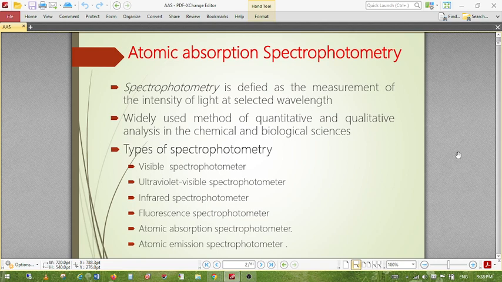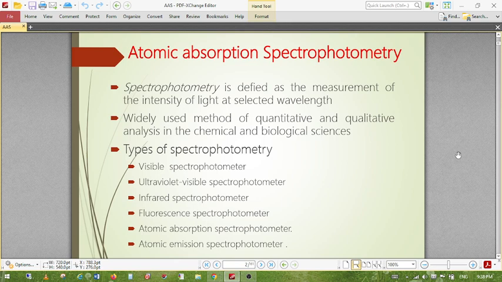Then next is the electrode discharge lamp, and this consists of an evacuated tube of the material, meaning whichever material we want, for example if we want to measure sodium then we will use a sodium metal lamp, and if we want zinc then we will use zinc. So this is the advanced version of the hollow cathode lamp, and this tube is filled with argon gas at low pressure, and it is difficult to make a stable hollow cathode lamp from certain elements. Then this is the use. This electrode discharge lamp is not used for all other elements, but specifically for elements such as arsenic and selenium.